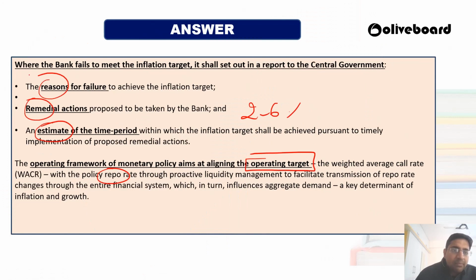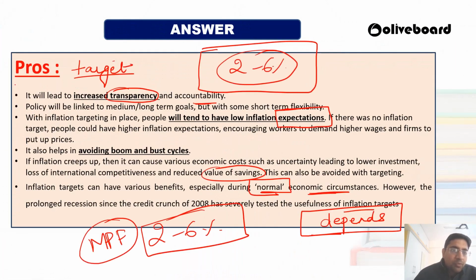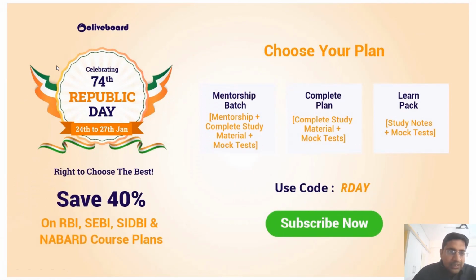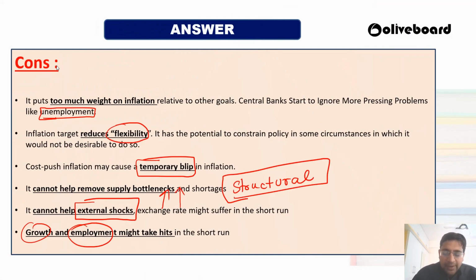Then after that, the remedial action RBI has to take. If inflation has gone out of control, then RBI has to tell the reason, RBI has to tell the remedial measures it will take, and the estimated time in which they are able to control that. Then you have to tell some of the pros, then some of the cons, and then just finish off your answer. Okay, so this much only you have to explain, and this is very easy to understand and easy to remember. So this is the first question that we have discussed today.